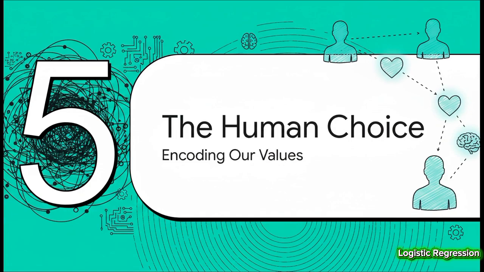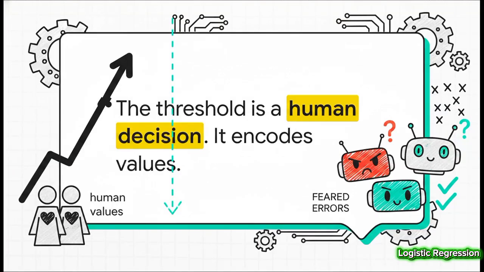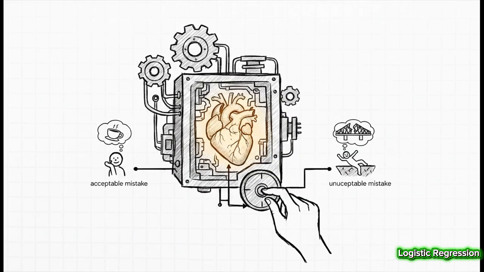So let's zoom out for a second and really lock in the big idea here, because this isn't just about numbers and code. It's about something much more fundamental. The crucial point is this: the threshold, that simple cutoff number, is the exact point where our human values get programmed right into the machine. It's how we tell the algorithm what we care about most and what kinds of mistakes we fear the most. That number is the human in the machine.